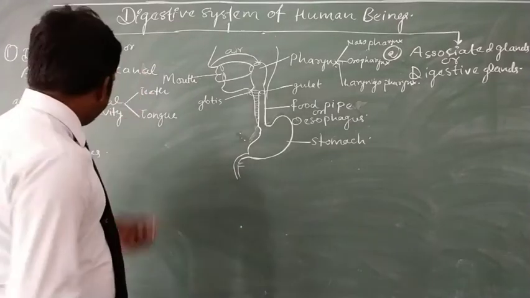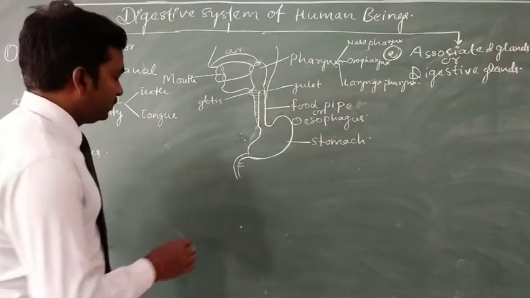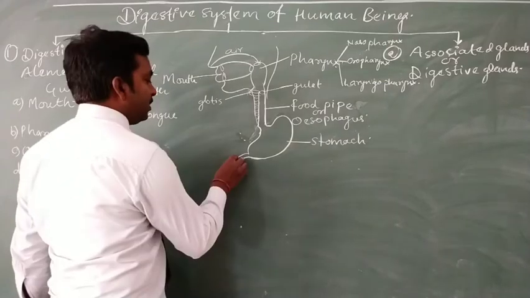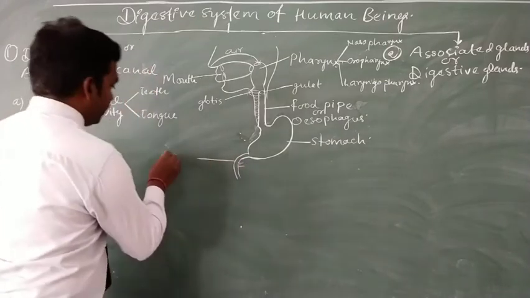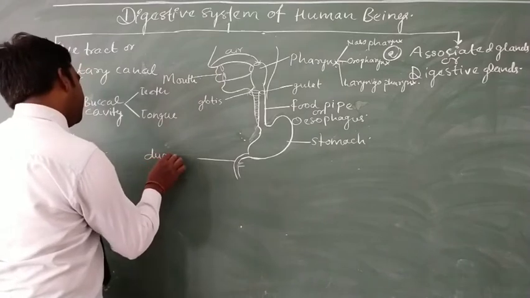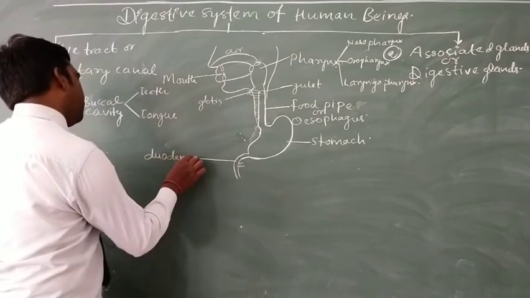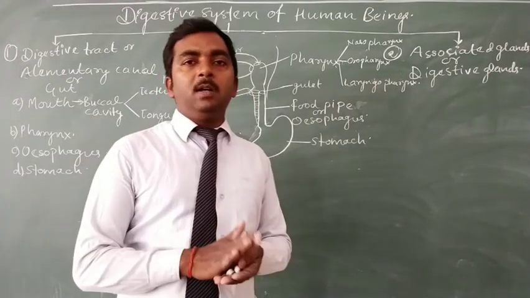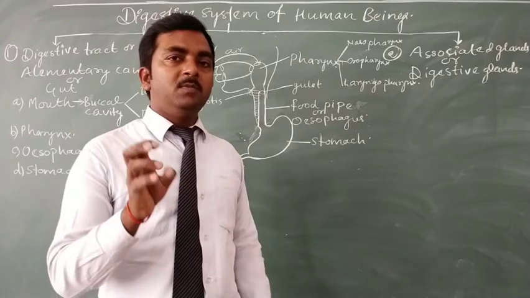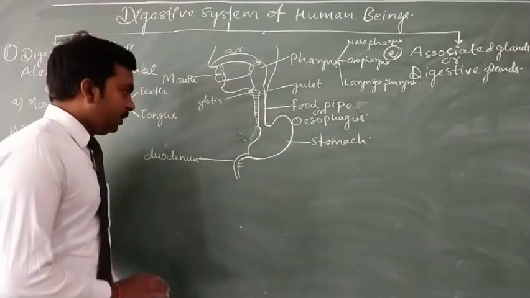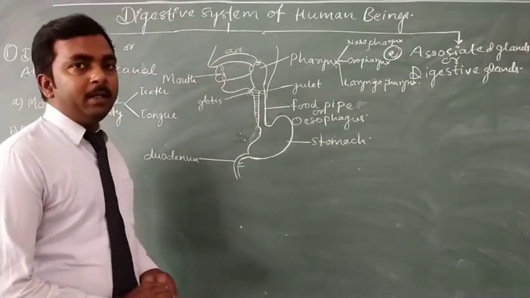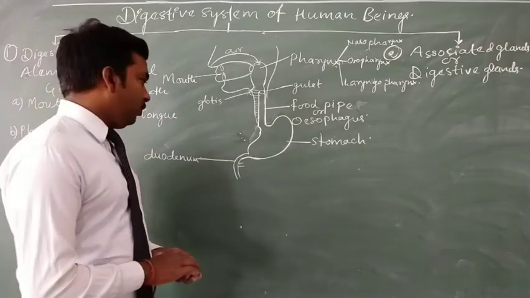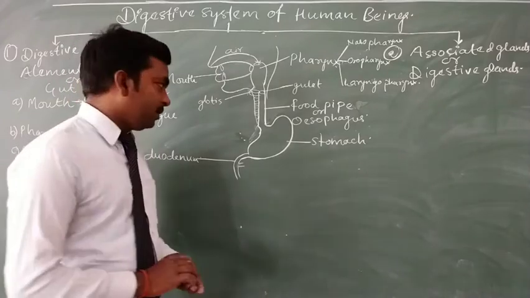Then the stomach opens into the small intestine, and the first part of small intestine is known as duodenum. The small intestine is divided into three parts or three regions: duodenum, jejunum, and ileum, which is divided on the basis of its specific structure as well as specific location and their function.